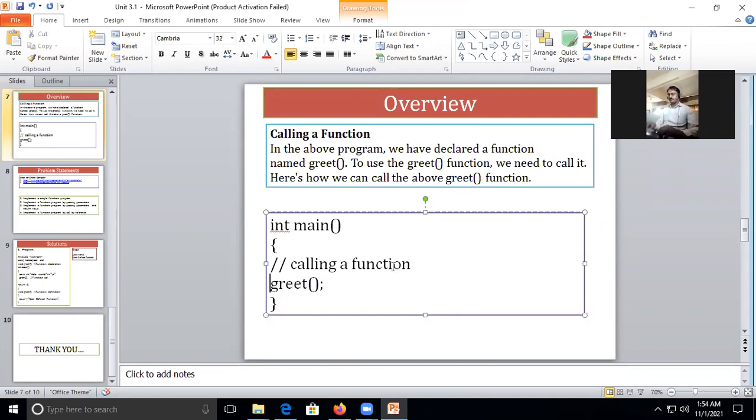Here you need not mention the return type of your function, like integer, or if you have declared the function with void return type. When you call the function, you just mention the name of the function, and if it has parameters, pass them, otherwise open and close brackets and a semicolon.